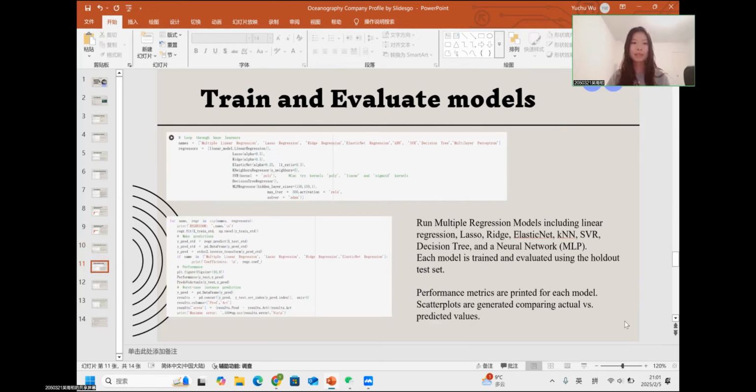And then let's train and evaluate these models. We run multiple regression models, which are the base learners, including linear regression, lasso, ridge, elastic net, and so on. And also in the code in the second picture, the performance metrics are printed for each model, and scatter plots are generated comparing actual and predicted values. And let's take a look at the outputs.